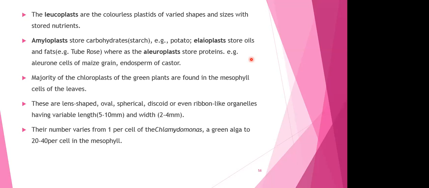So plastids are of three types: chromoplast, leucoplast, and chloroplast. Chromoplasts have carotenoid pigments, including xanthophyll and carotene. Of course they are going to give the yellow, orange, and red colors. Leucoplast is further divided into three: amyloplast, which stores starch; elaioplast, which stores oil; and aleuroplast, which stores protein. And the last was your chloroplast. Each mesophyll cell will have around 20 to 40 chloroplasts. I have tried to justify this statement. I hope you all are following what I'm saying, because this is really very important.